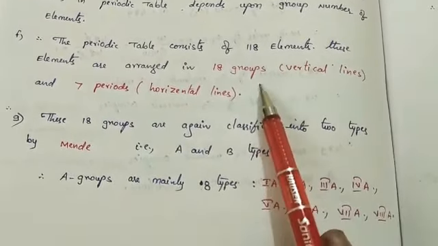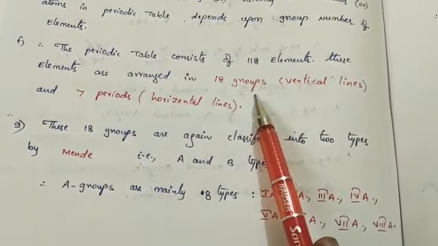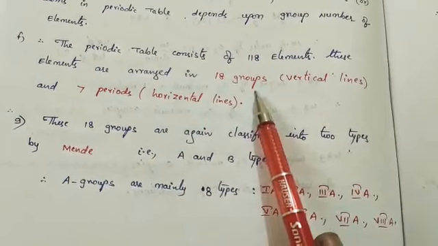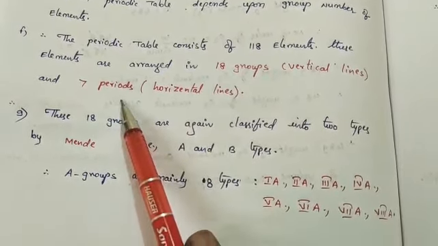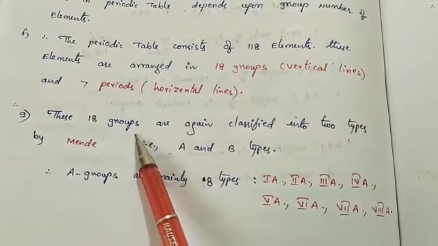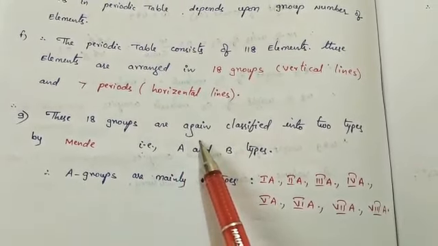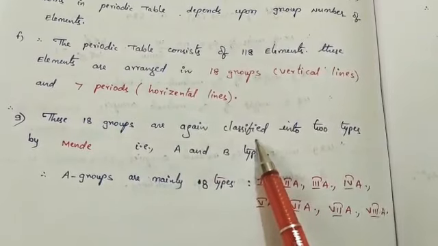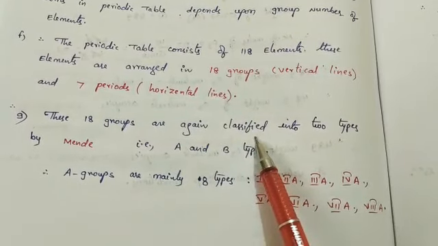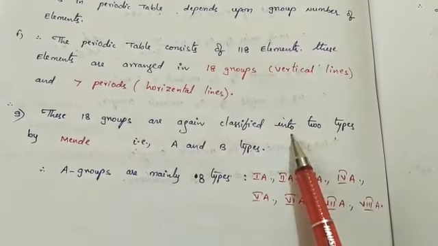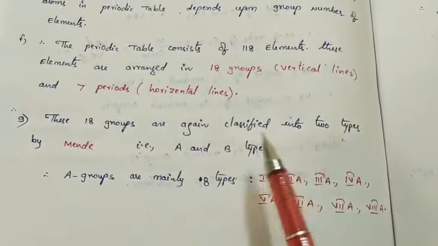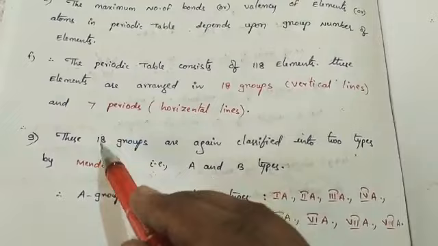In the periodic table we have a total of 18 vertical lines, so 18 groups, and 7 horizontal lines, or 7 periods. These 18 groups are again classified into two types by Mendeleev.